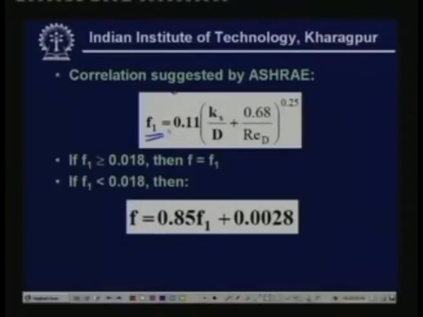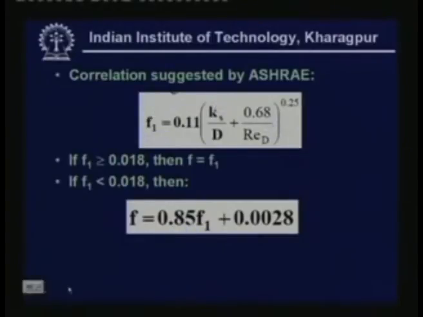That means first you have to find out the factor f1 from the roughness and from the Reynolds number, and see whether the factor is greater than or equal to 0.018 or it is less than 0.018. If it is less than 0.018, you have to make a correction, and f is equal to 0.85 f1 plus 0.0028. So this is a very useful equation suggested by ASHRAE.